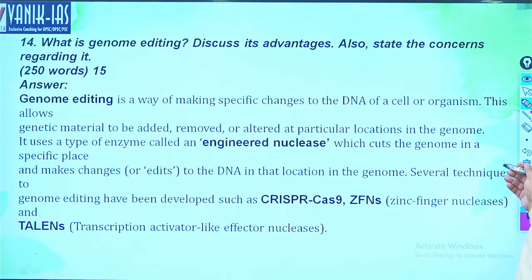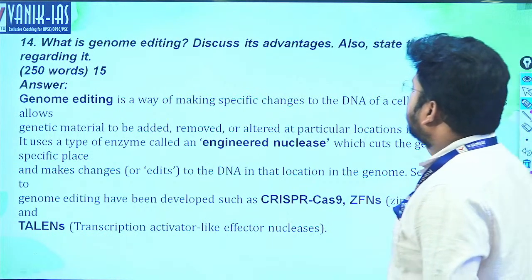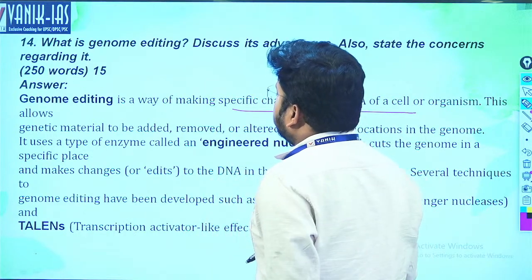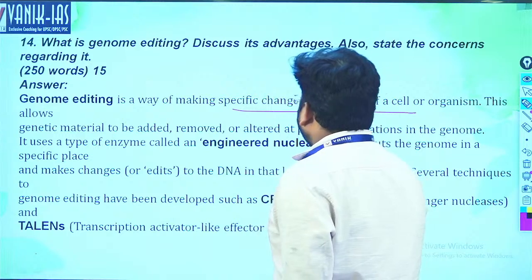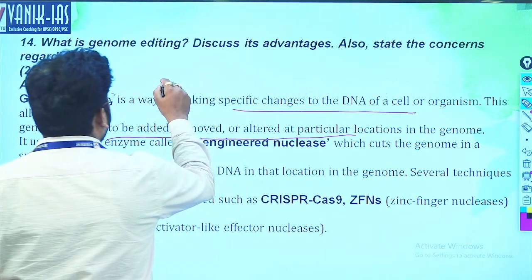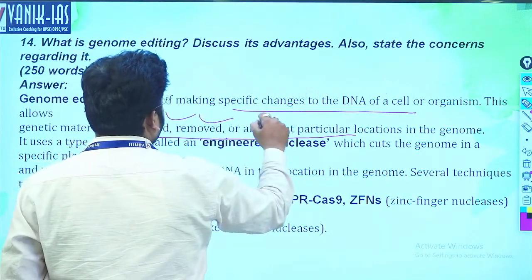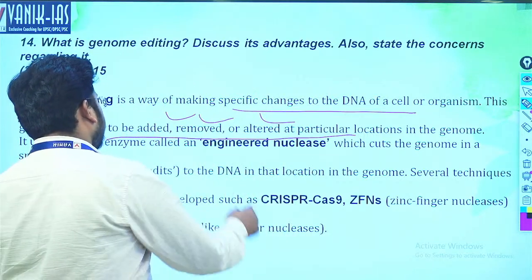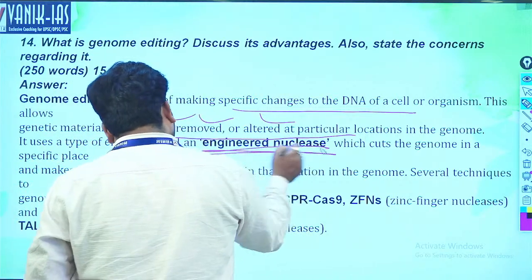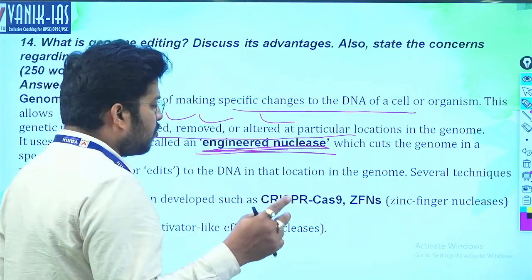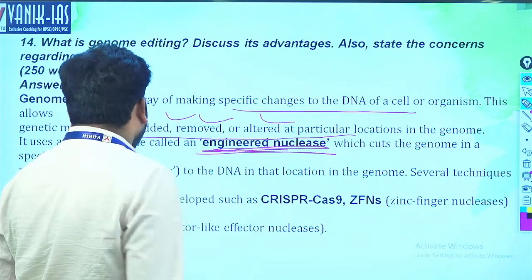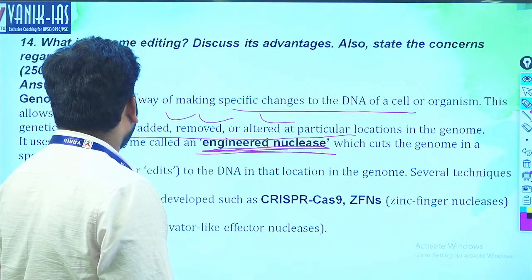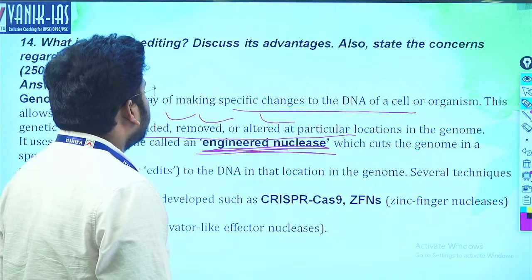It can make specific changes to the DNA of a cell or organism. This allows genetic material to be added, removed or altered in particular locations of the genome. The type of enzyme used is called an engineered nuclease. Engineered nuclease is an enzyme that acts as a molecular scissor and cuts a particular gene, which cuts the genome in a specific place and makes changes or edits in the DNA at that location in the genome.